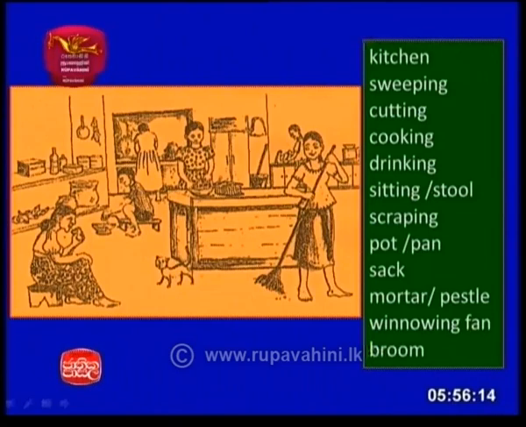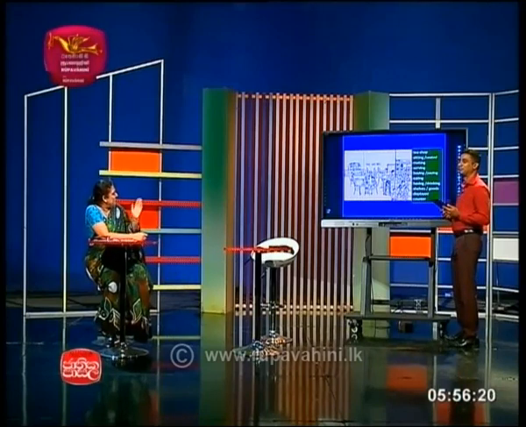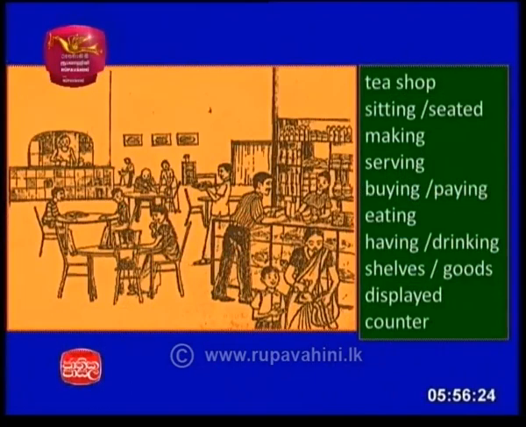Yes. Right. And finally, we are going to a tea shop. Okay. Right. So this is, again, you can see a tea shop. This is a picture of a tea shop. Some are seated, some are sitting, you can say they are seated or sitting around the table. A man is making tea and another person is serving tea.